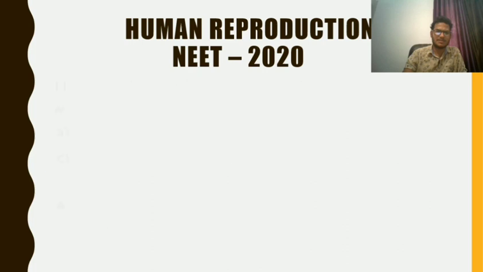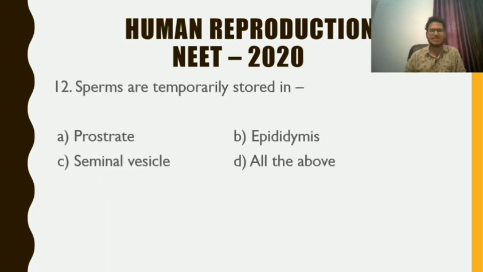Question number 12 for you. Sperms are temporarily stored in. After the formation of the sperms in the seminiferous tubules of testis, they come to the epididymis where they are stored temporarily. Here they become active and motile. So the answer is B, epididymis. Okay, sperms are stored temporarily in the epididymis.